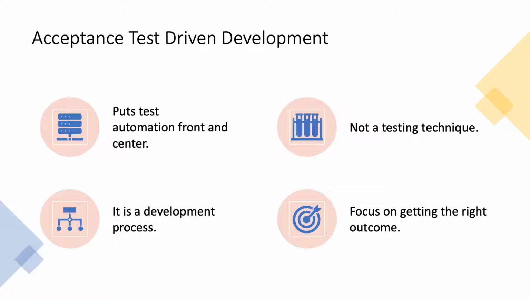The other thing is, this is not a testing technique. Remember, acceptance test is a testing activity that is the responsibility of the test people, but acceptance test-driven development is not a testing technique. It's a development process. Okay, so that is why I am talking about these things.